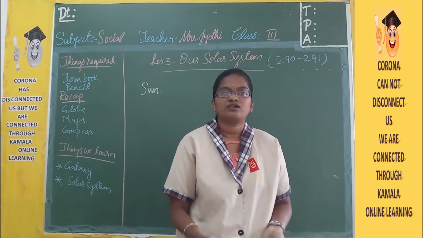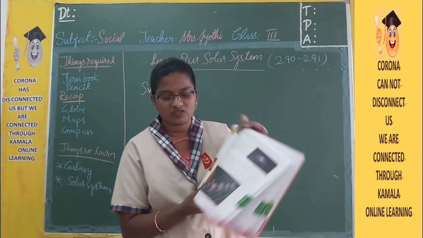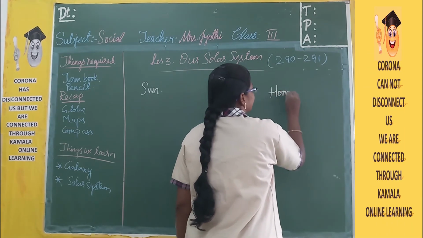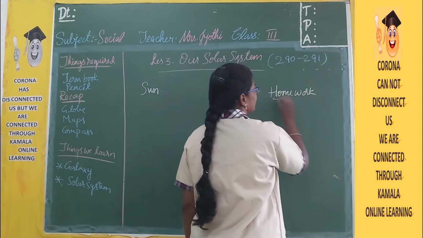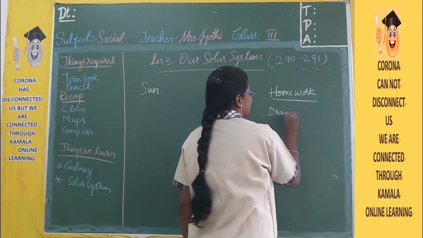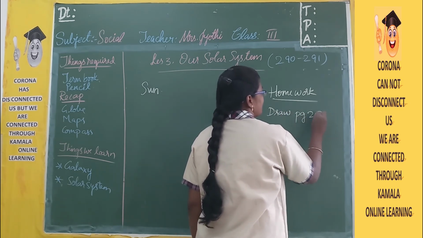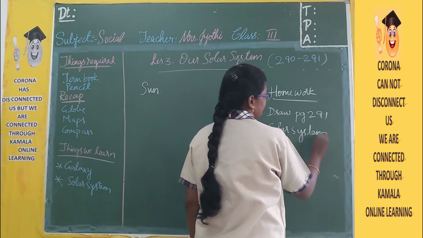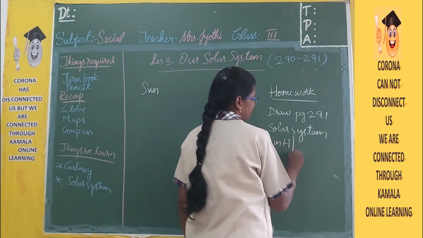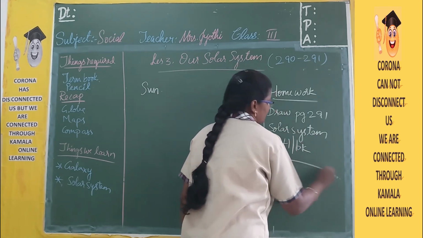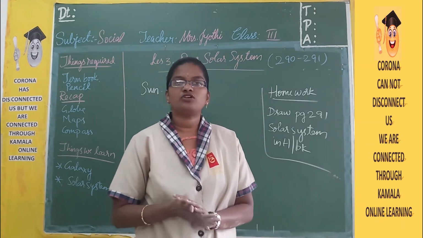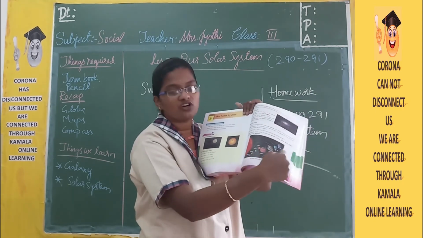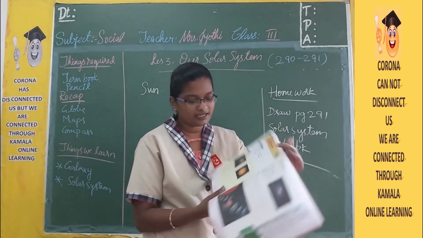Now your homework is to draw the solar system. Okay, from page 291. So your homework is you should draw the diagram of the solar system, color it and label it. Draw the sun, draw all the 8 planets, label it and color it.